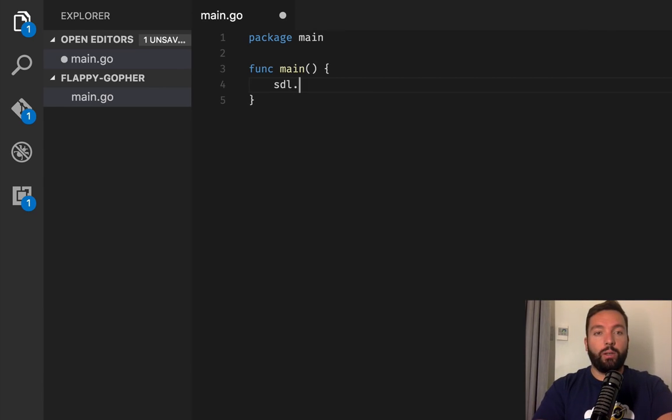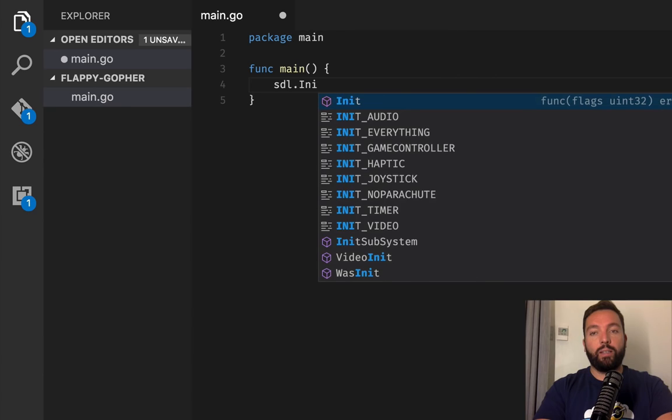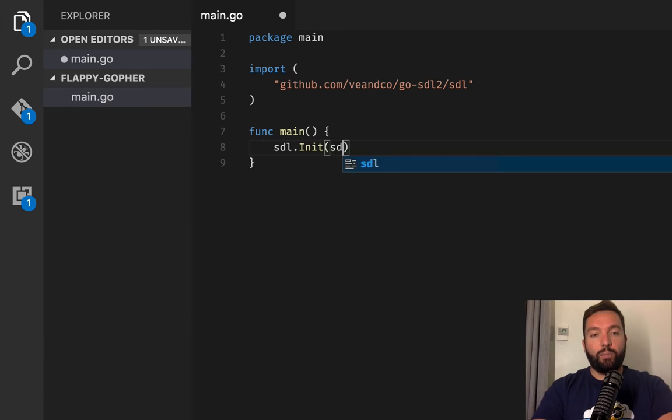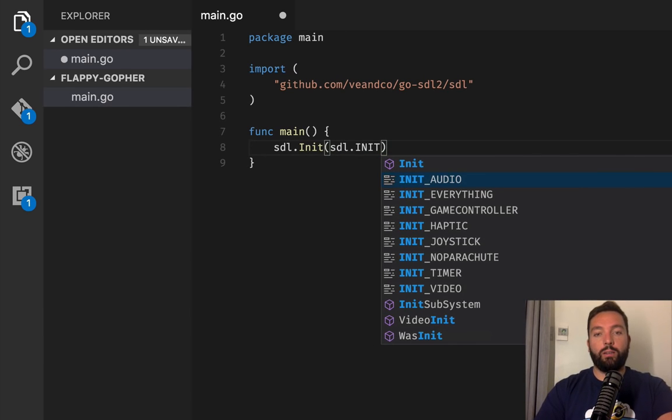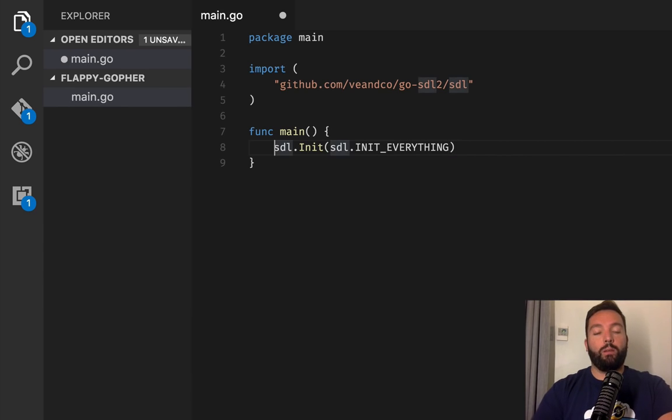So pretty simple. I can do sdl.Init, and that's going to ask me what do I want to init, and I'm going to say I want to init everything. That will return an error. So if that error is not nil, we should print something about it.